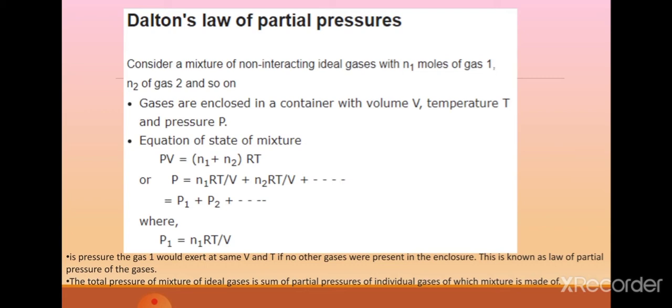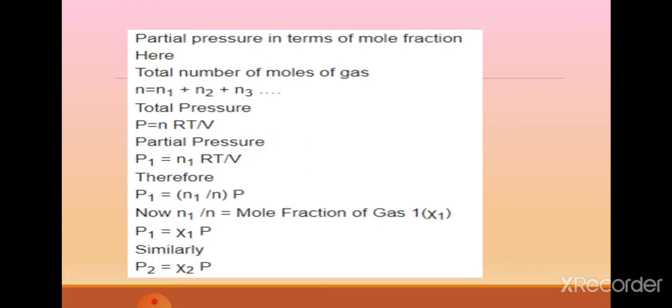For this, we can follow this formula and we can calculate. So the pressure of dry gas will be equal to the pressure of moist gas minus the pressure of water vapor. The pressure of water vapor is known as aqueous tension. So if we have to find out the pressure of dry gas, this will be equal to the pressure of moist gas minus aqueous tension. What is aqueous tension? The pressure of water vapor.